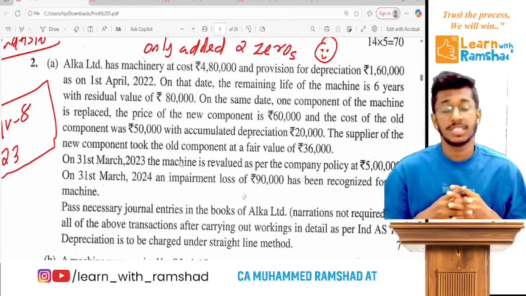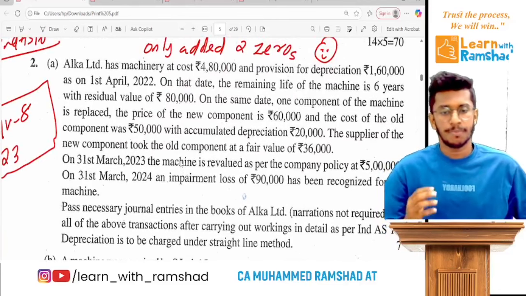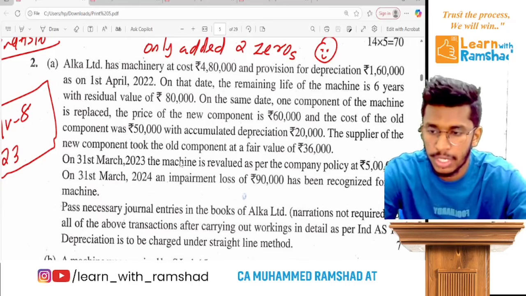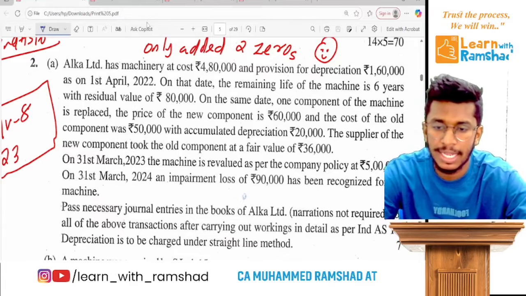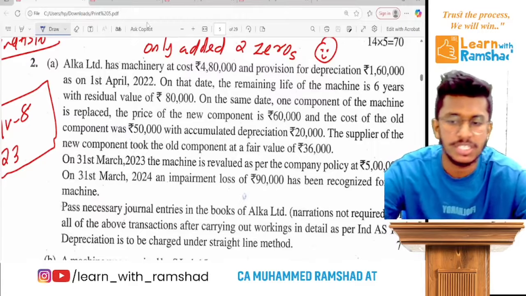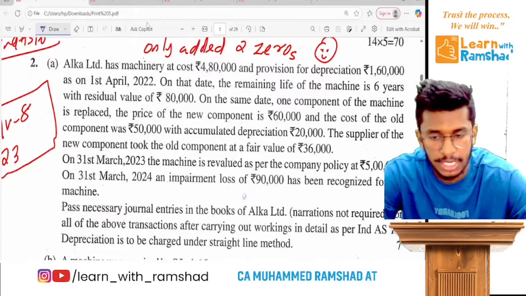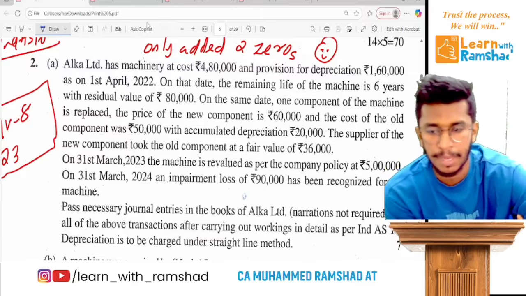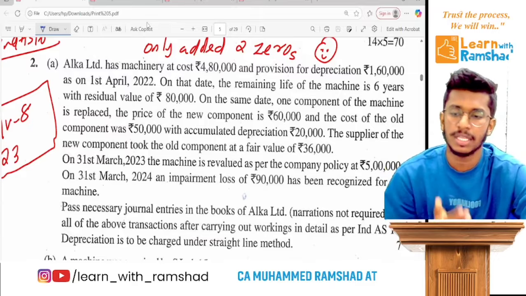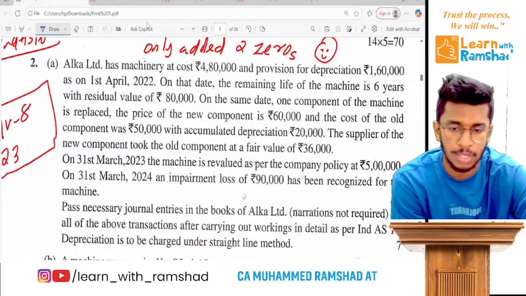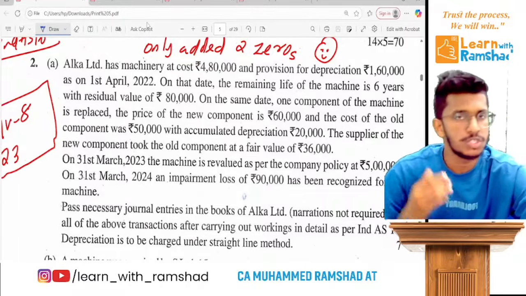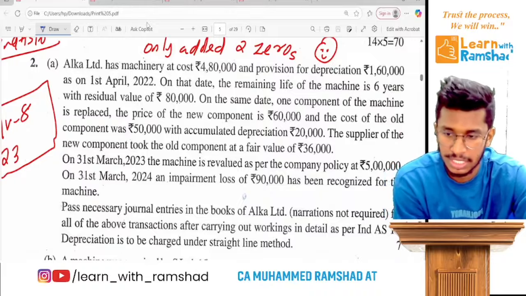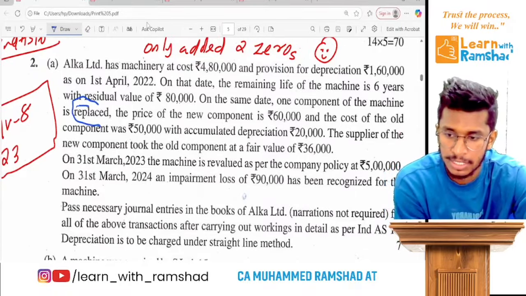Alka Limited has a machinery at a cost of 4,80,000 and provision for depreciation of 1,60,000 on 1st April 22. On that date, the remaining life of the machine is 6 years with a residual value of 80,000. On the same date, one component of the machine is replaced, and the price of the new component is 60,000 and the cost of the old component is 50,000 with accumulated depreciation of 20,000. So there is a replacement accounting. This is a replacement part they test.